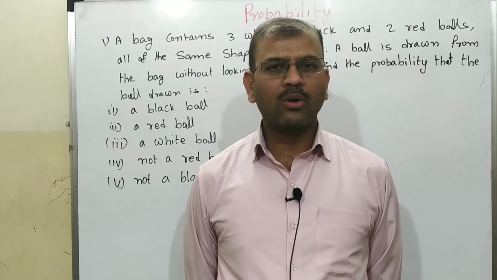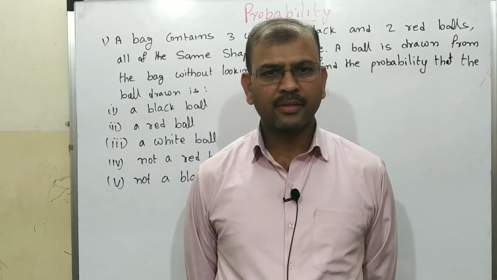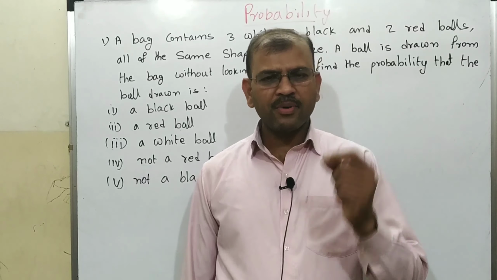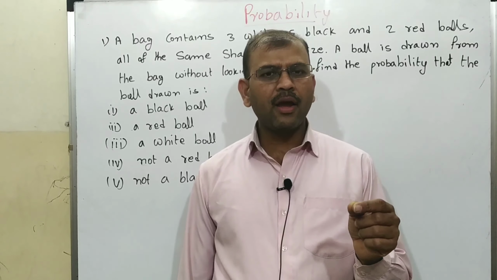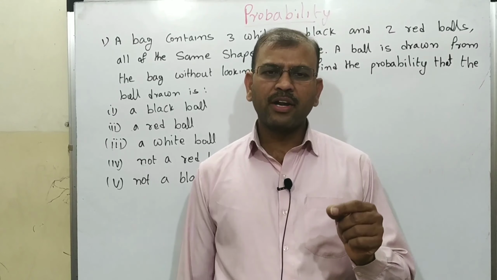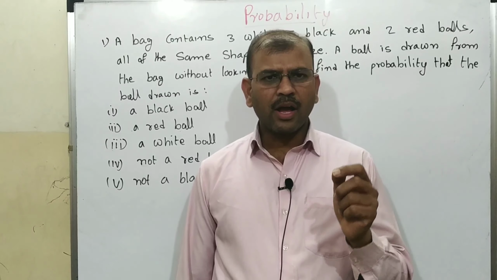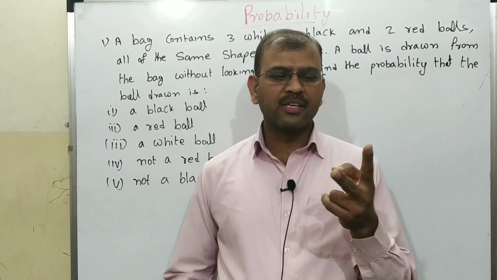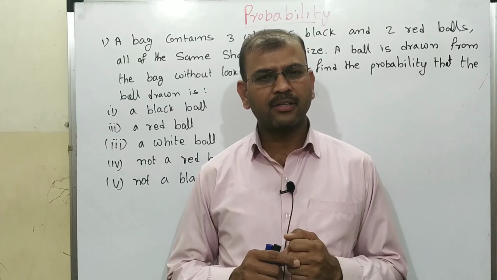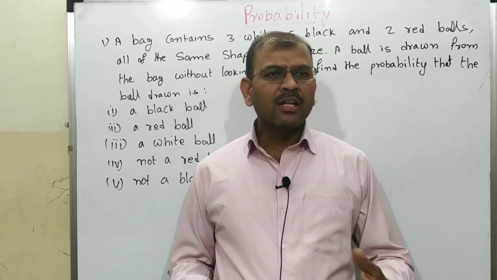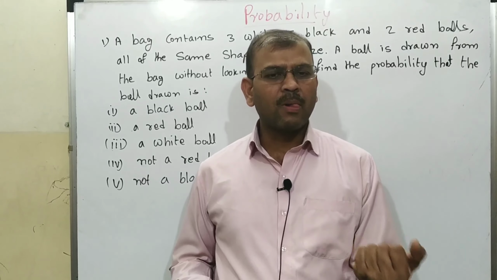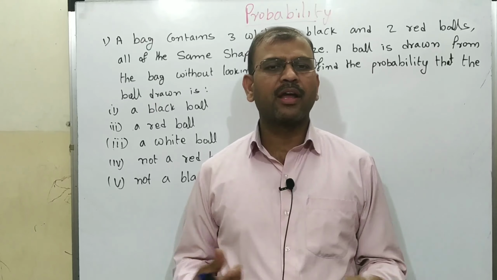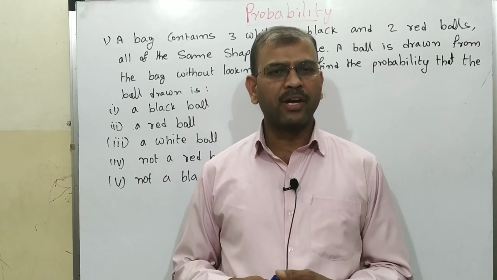Today we are going to learn about probability. What is probability? The simple definition of probability is the possibility of outcomes. For example, if you toss a coin, how many possibilities are there? There are two possibilities, either head or tail can happen. Similarly, when randomly picking balls from a bag, we can pick different colors randomly. These are the possibilities.